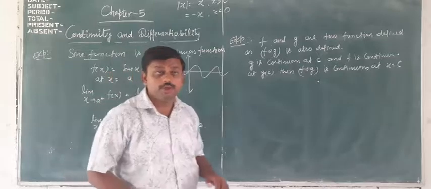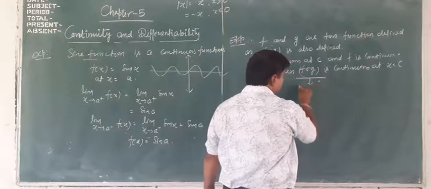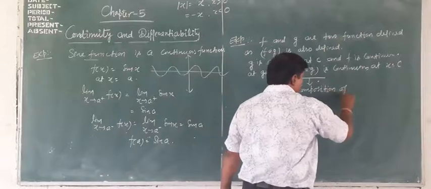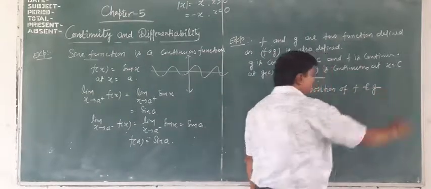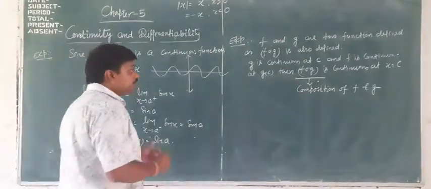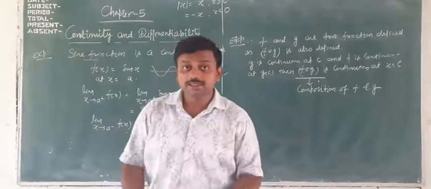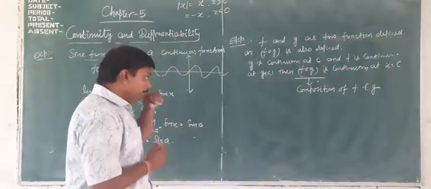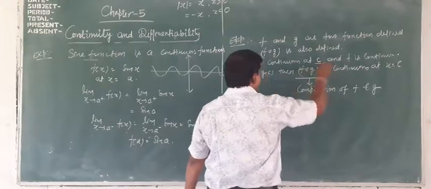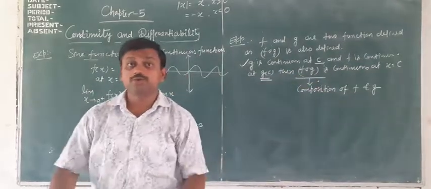It is very easy, we will discuss an example. f of g, what is f of g? F of g is the composition of f and g. So we will easily find the composition of two functions that I have already discussed in chapter number 1. Now g is continuous at this point and f is continuous at this point. It means f of g is also continuous at the point x equal to c.